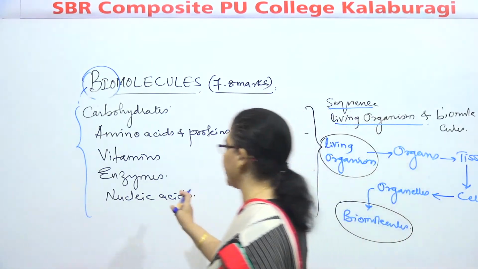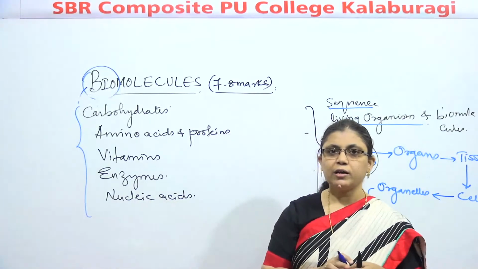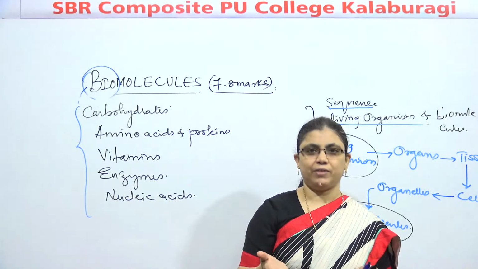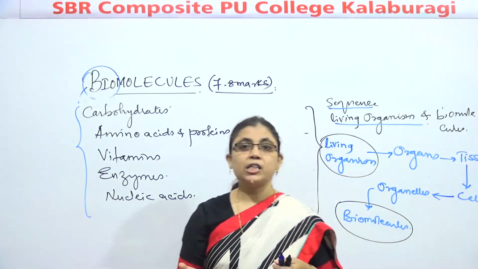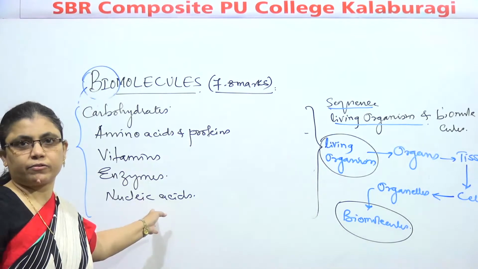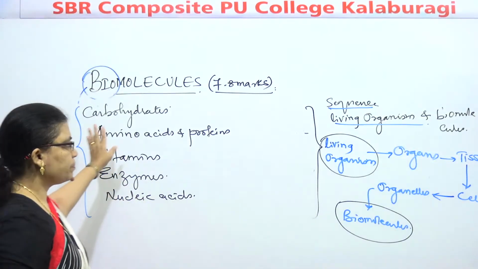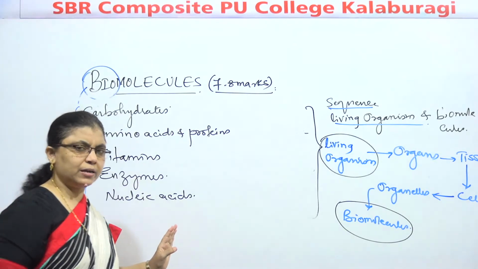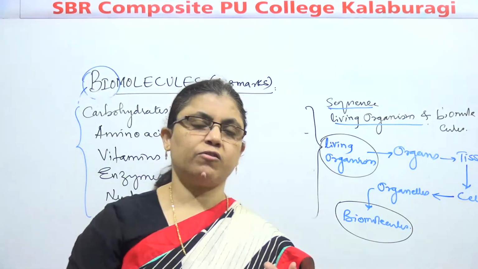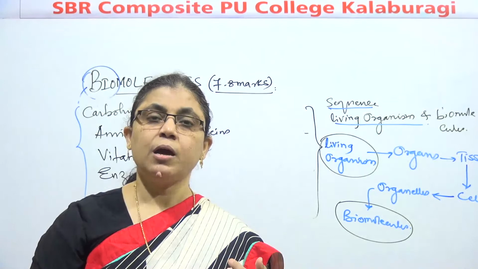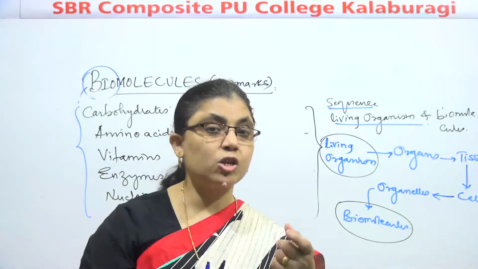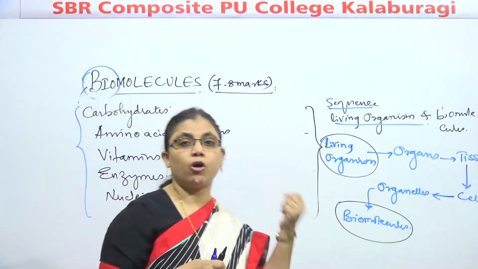Last one is nucleic acid. Correct? As you know, the hereditary character, hereditary similarity, or we can say genetic behavior. In biology language, we can call it genetic behavior. It can be identified with respect to what, children? Nucleic acids. Okay, this is the brief introduction of the topic. What I said, let me repeat for 2 minutes. Biomolecules are the molecules which are responsible to run life. Biomolecule may be simple molecule, may be complex molecule, but they are playing essential constituent of living organism.